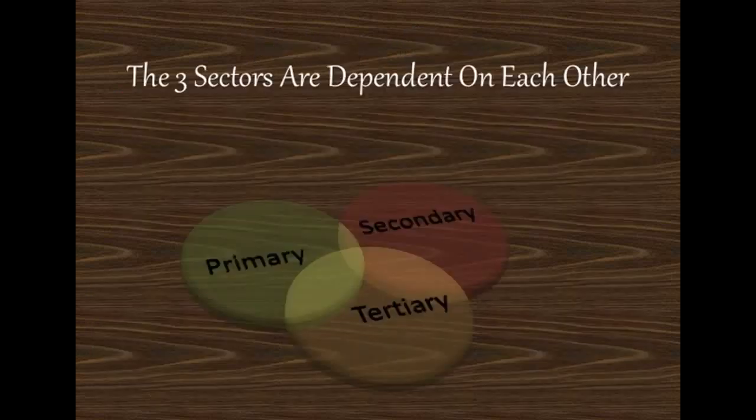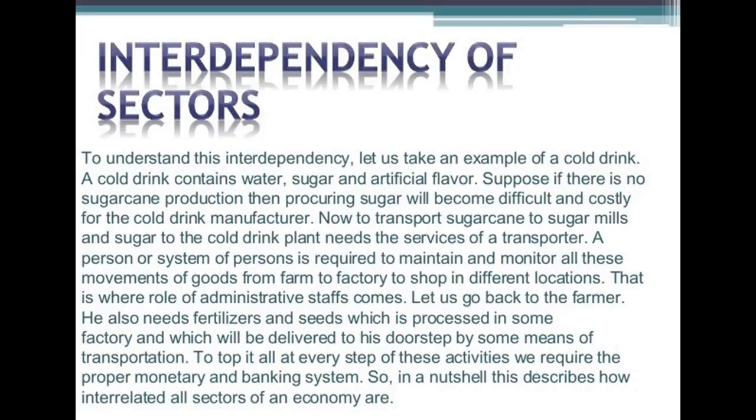Now all these three sectors are dependent on each other. How these three are dependent on each other, we study now. To understand this interdependency, we can take the example of a cold drink. A cold drink contains water, sugar, and artificial flavor. So if you buy a cold drink, it contains water, sugar, and artificial flavor.